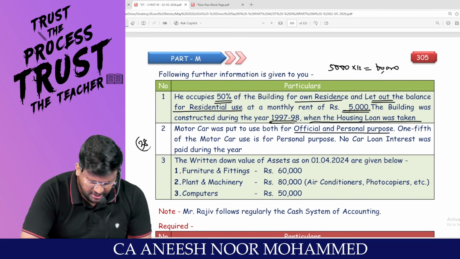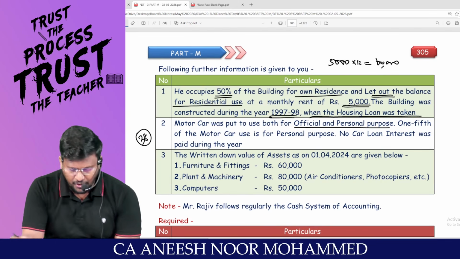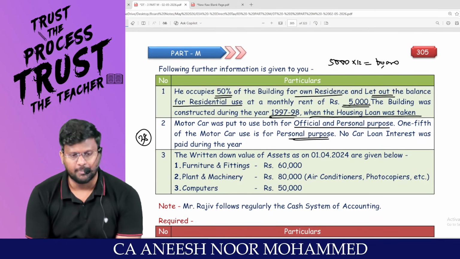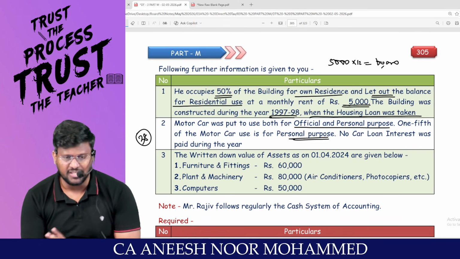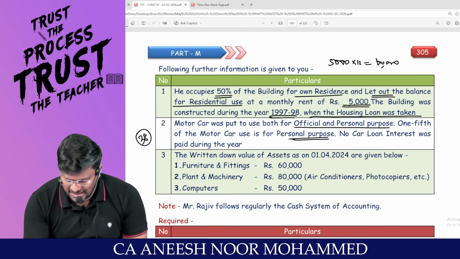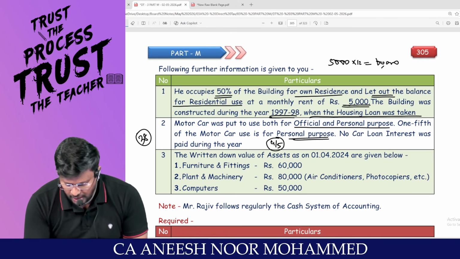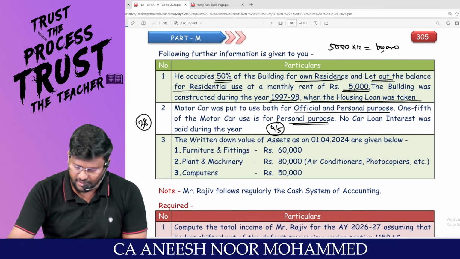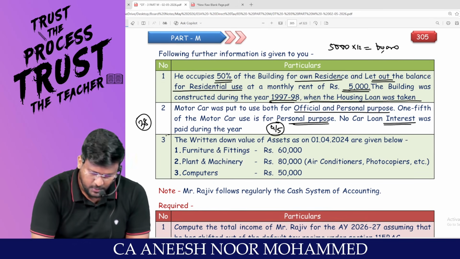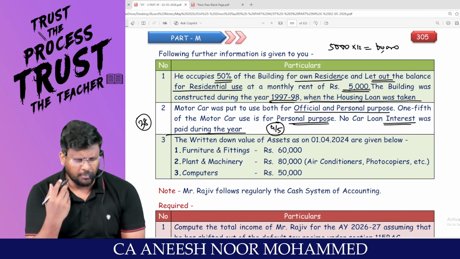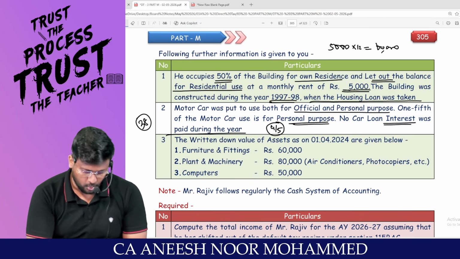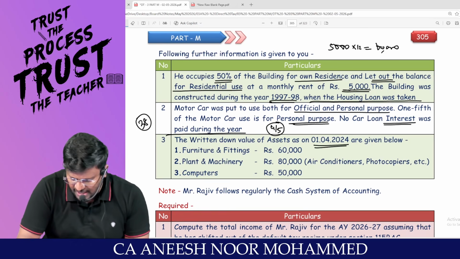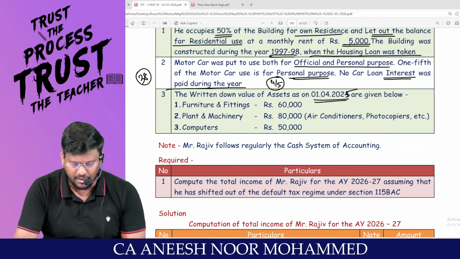That means section 38 implication, they are saying 1/5 of the motor car is for personal purpose. So 1/5 of the motor car expenses should not be allowed as a deduction. Whereas, sir, 4/5 of the motor car is for business purpose, that will be allowed as a deduction. No car loan interest was paid during the year. If it has not been paid, it cannot be claimed as a deduction because you are following cash system of accounting.